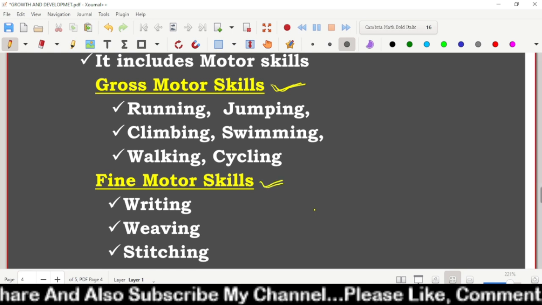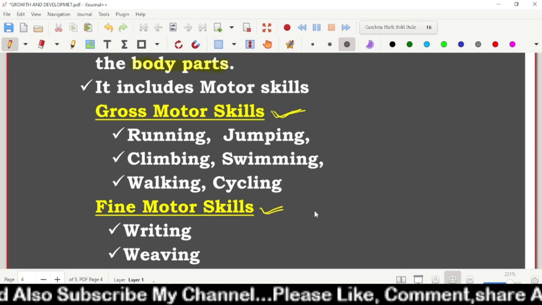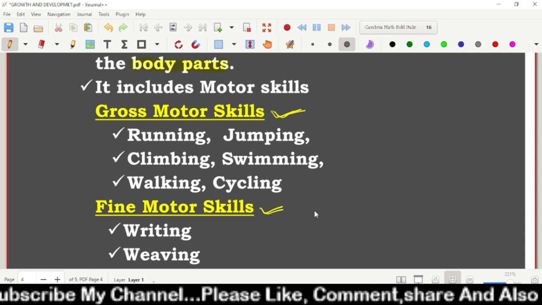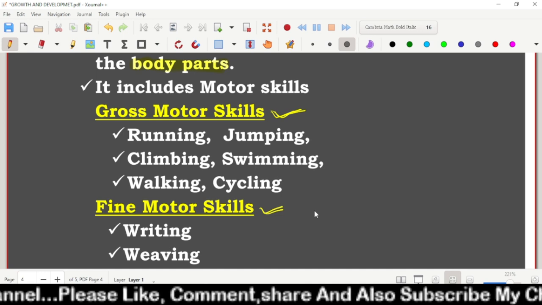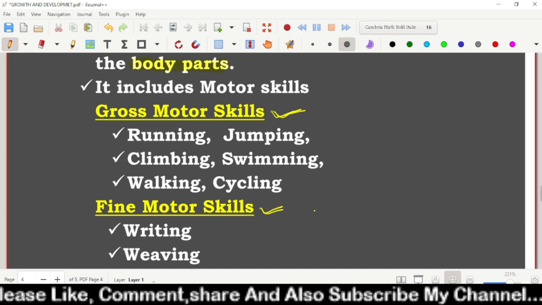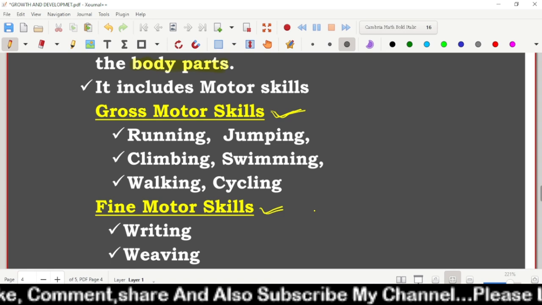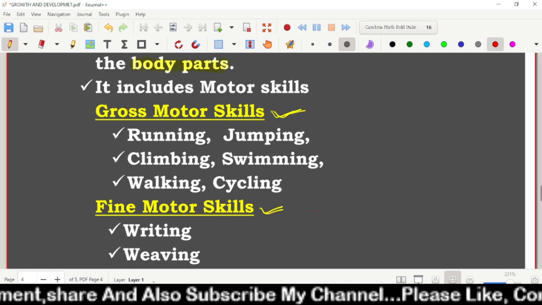See here, from this topic you are getting CTET questions also, and TET questions also. Most of the time a CTET question will be asked, and in the last examination also a question arose here. See here, gross motor skills.